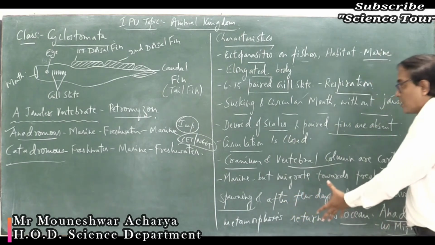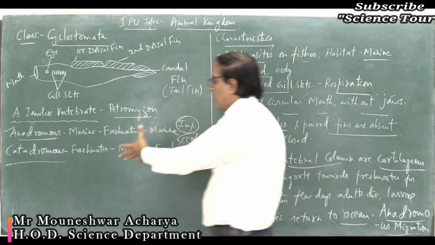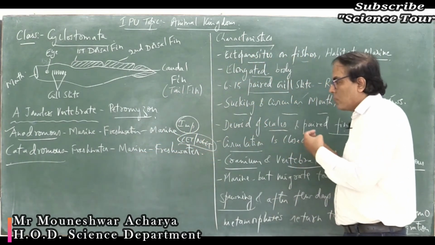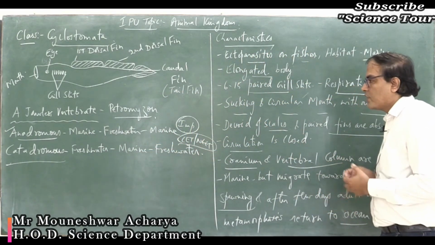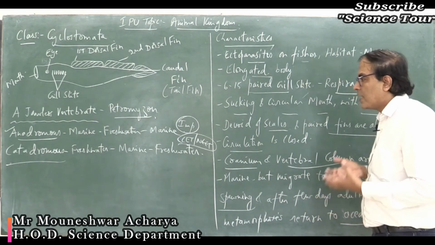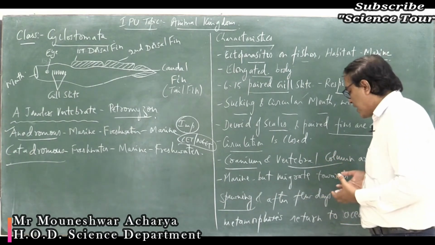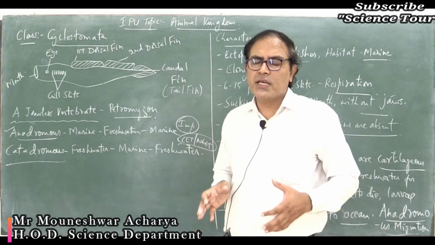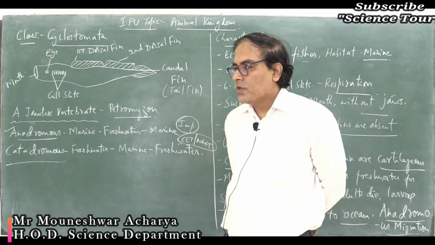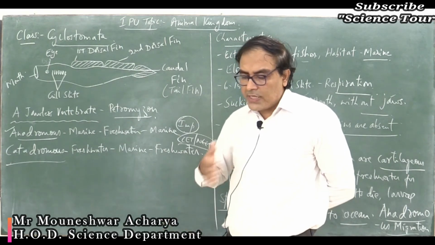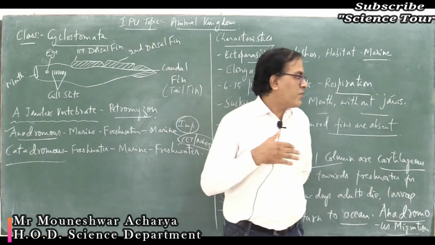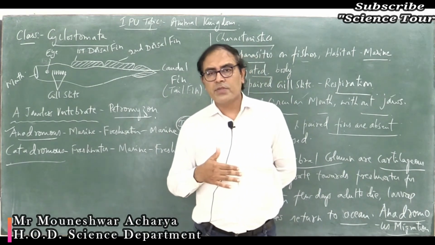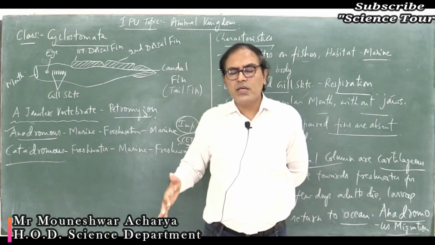So these cyclostomes show anadromous migration. The adults will move to the fresh water for spawning. After spawning, they will die within few days, and the larva metamorphoses into adults, and once again it will come back to the sea or ocean, which is their original habitat. For adjustment in the sea as well as in the fresh water, they have certain physiological adaptations within their body, so that they can adjust to the surrounding water.